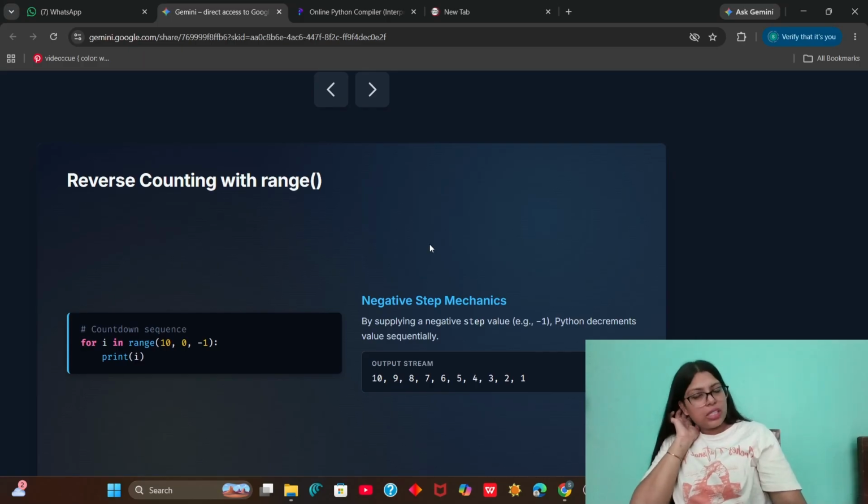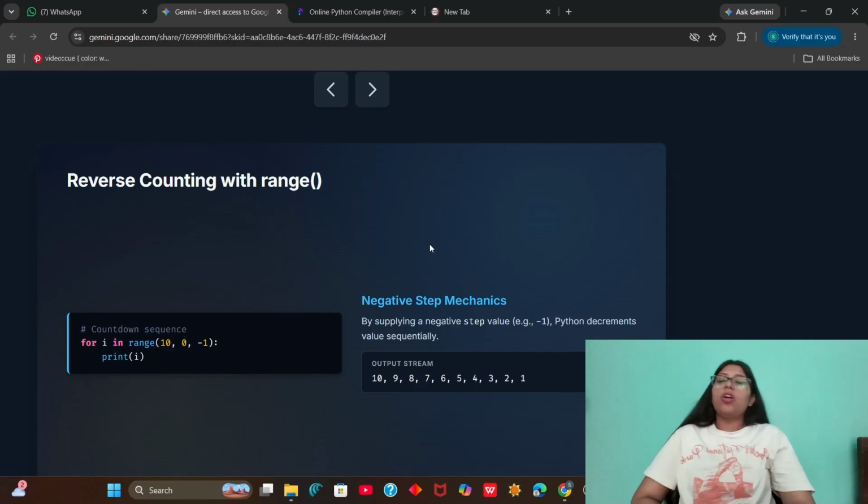Now we have reverse counting with range. So what happens here? For i in range(10, 0, -1), we have to print i. So we are specifying that now you have to start from 10 and you have to go till 0. And for each step, you have to subtract 1 instead of incrementing. Now you decrement the value sequentially.